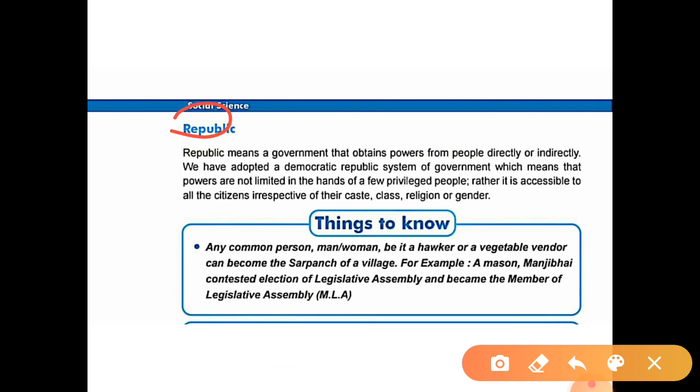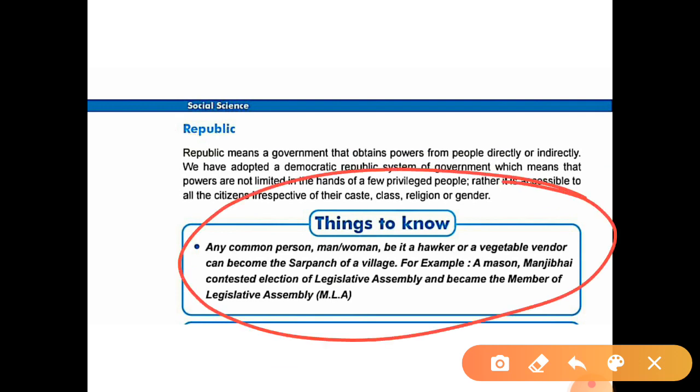Okay. Now next one, things to know. Here is one important thing which is given, just see. Any common person, man or woman, be it a hacker or a vegetable vendor, can become the sarpanch of a village.